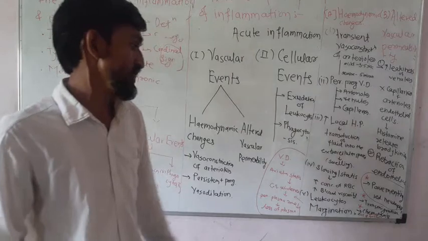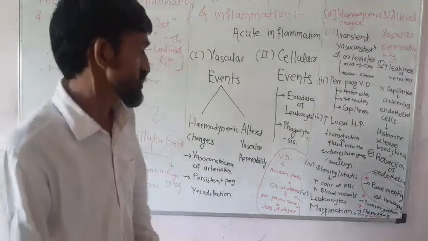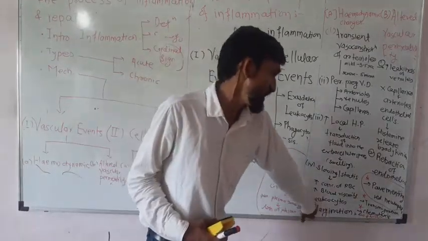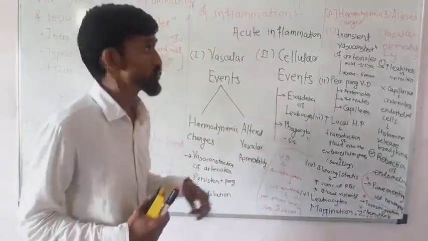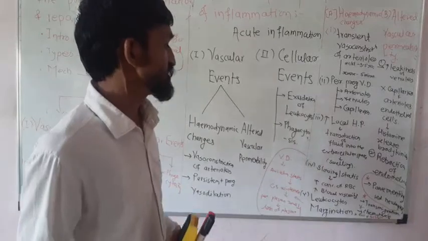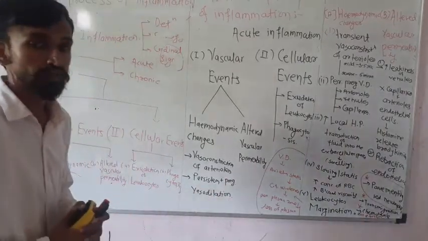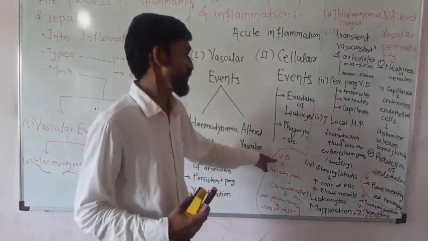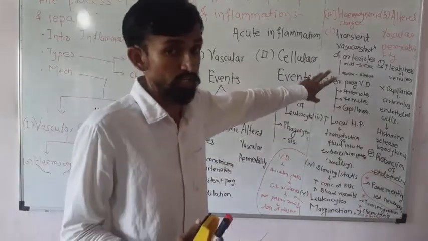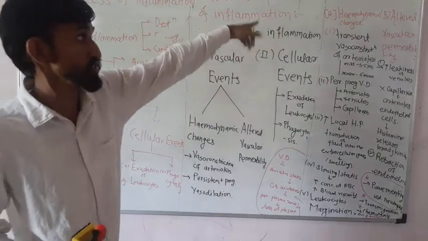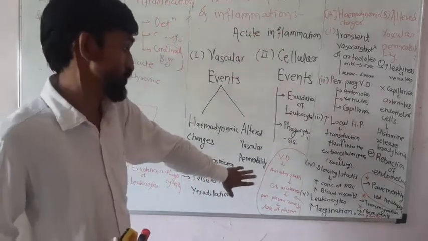Okay, the leukocytes and margination. The concepts are margination and pavementing. These are the two concepts you must understand during the study of that topic. So what is meant by margination? If vasodilation takes place, why does vasodilation take place? Due to vasoconstriction or vasodilation, these are the hemodynamic changes related with the inflammatory response.